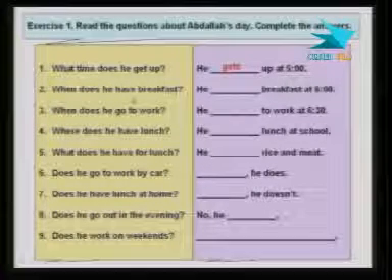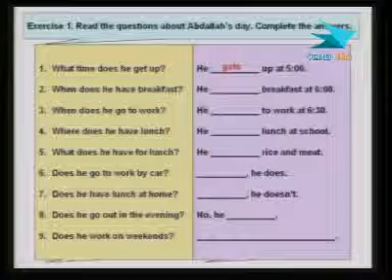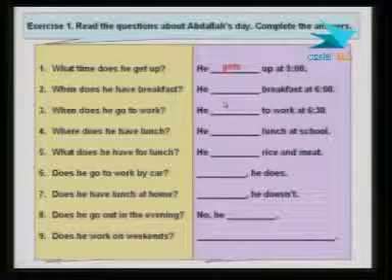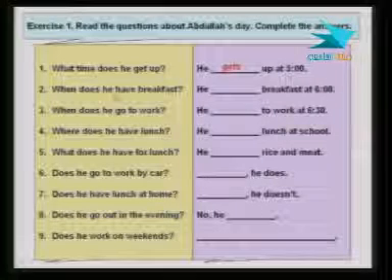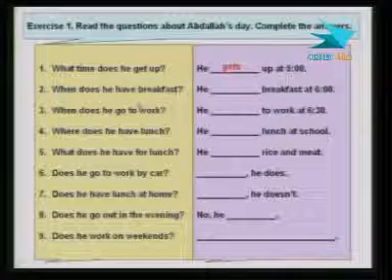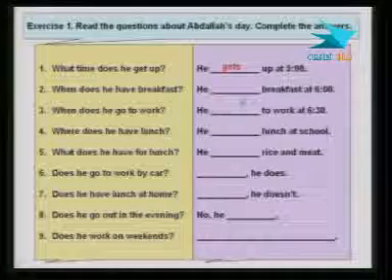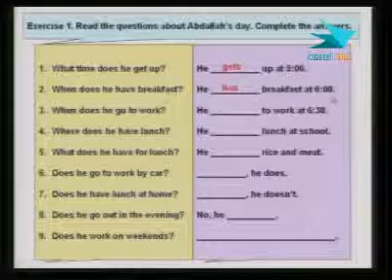Would it still be have here, or will it change? Do we say he has? We said the verb have is irregular, meaning it does not follow the basic rule of adding s or es. So we say he has breakfast at 6.